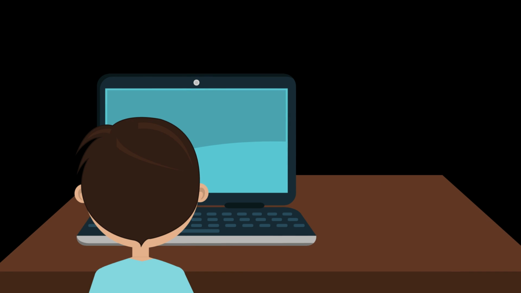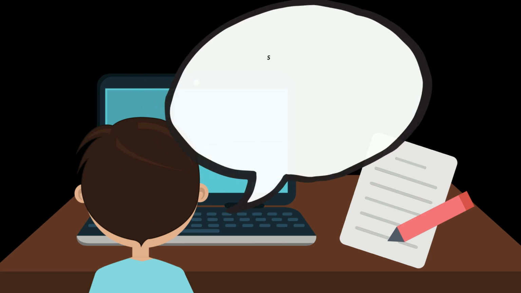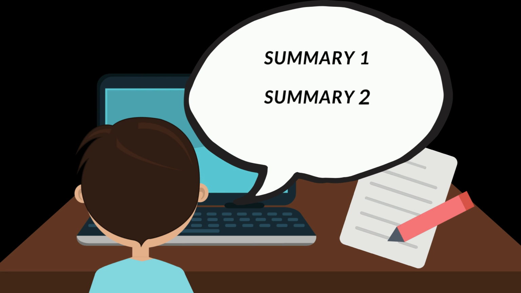When you are using a laptop to read any passage, so you read online, but you take out a piece of paper and you note down what each paragraph constitutes just in a few words to be able to summarize it. Essentially, the agenda is that in the long run, you should be able to do it without the pen and paper. You should be able to do it mentally after a couple of months.